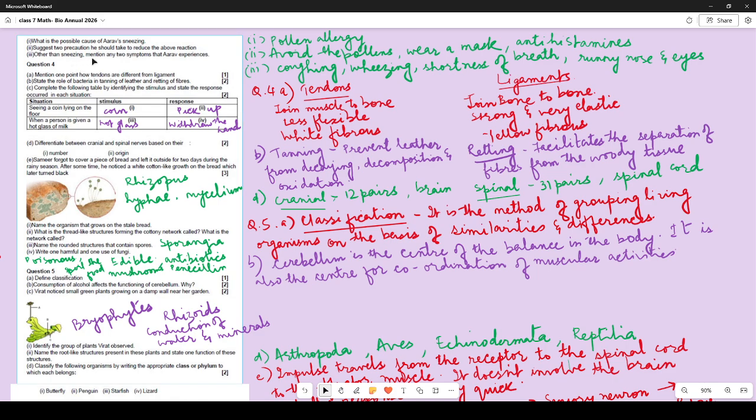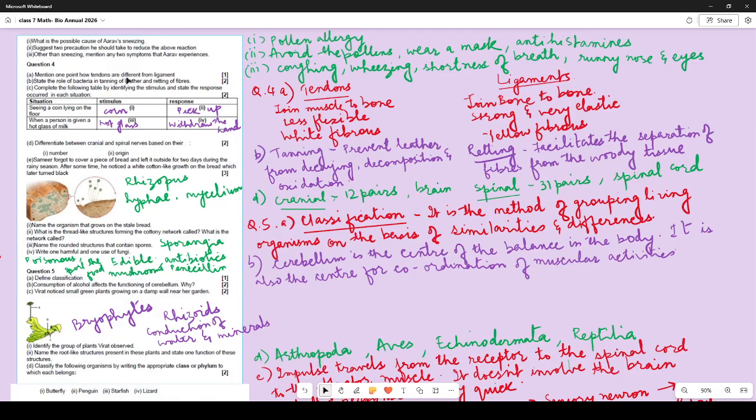Other than sneezing, mention any other 2 symptoms that Arav experiences. So it is a pollen allergy. So he might feel coughing, wheezing, shortness of breath, runny nose and eyes. Some have written rashes on the skin, but that is not a symptom of a pollen allergy.